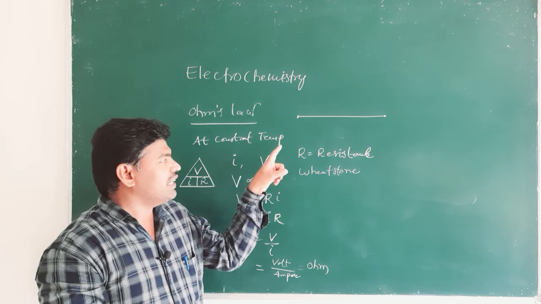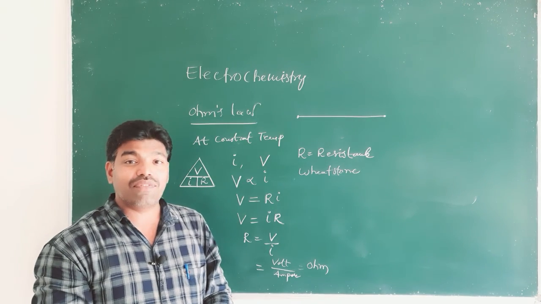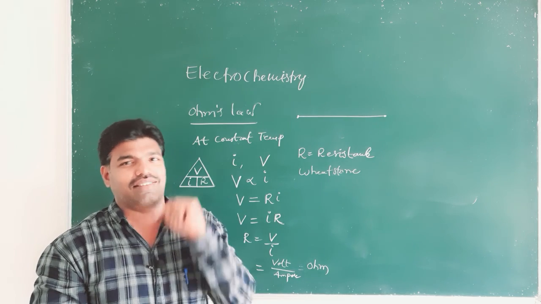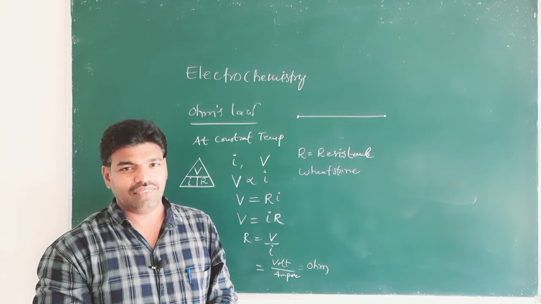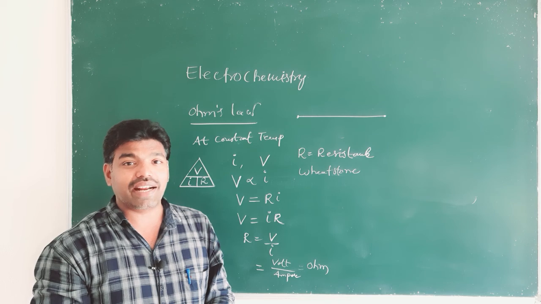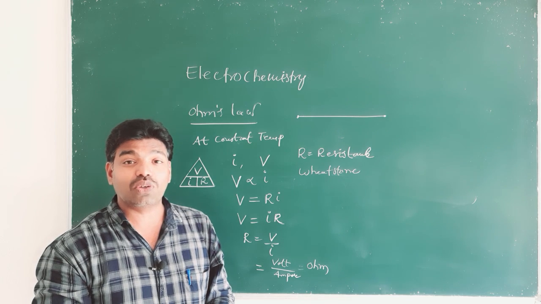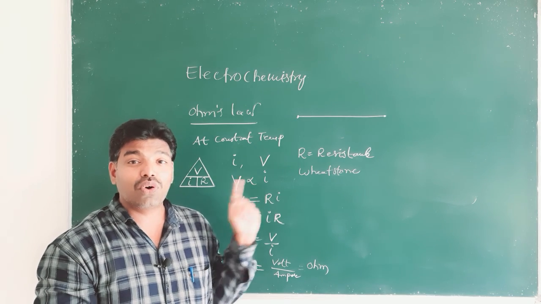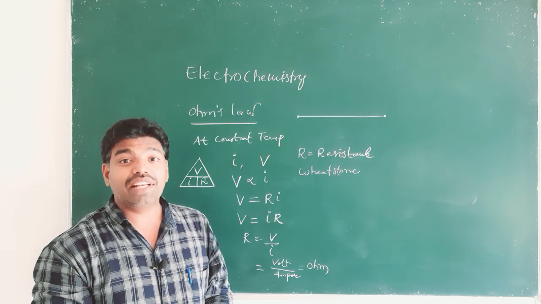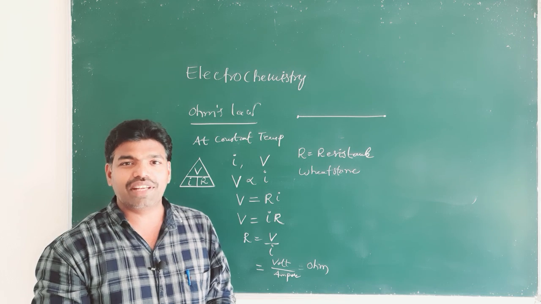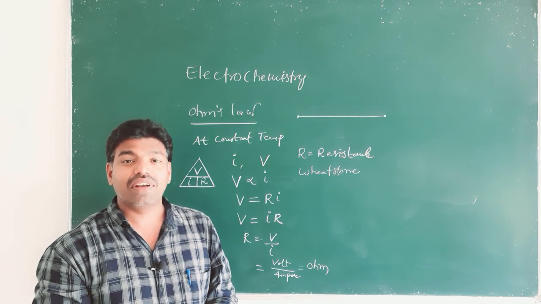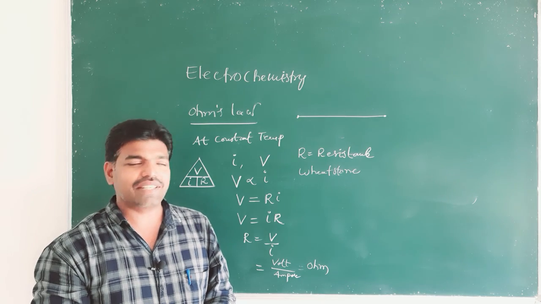In electronic conductors, resistance is an opposing force to the free flow of electrons, whereas in electrolytic conductors, it is the opposing force to the mobility of ions, right?